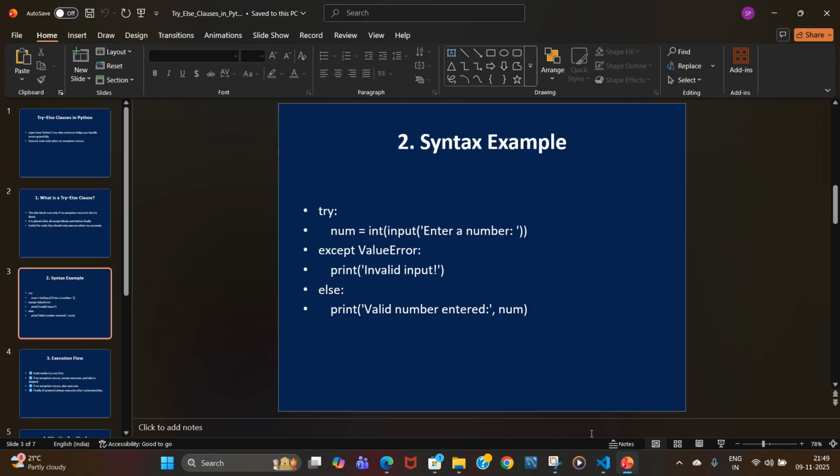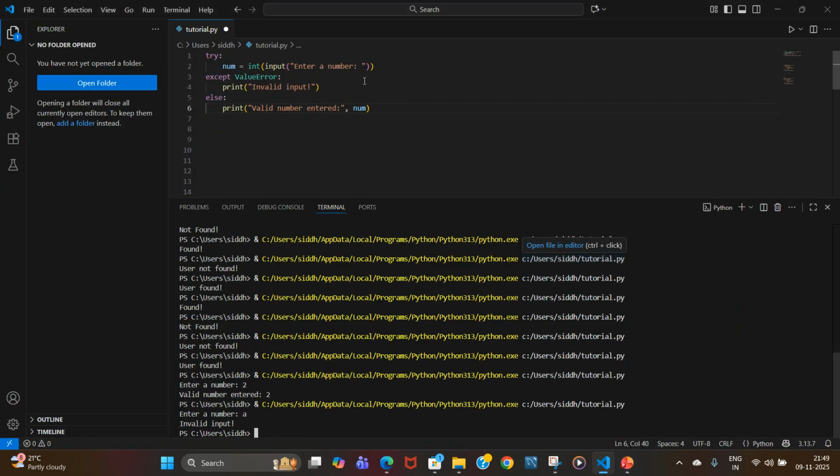So let's look at the syntax. We have a short code here. So here's what will happen. If the user enters a valid number, no exception is raised and the else block runs. But if they type a non-numeric value, the except block handles it and skips the else section.